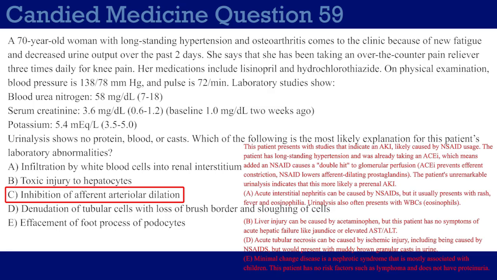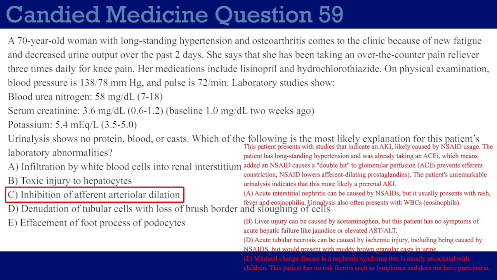Choice B, toxic injury to hepatocytes, is kind of a distractor. Of course, I was vague with the painkiller medication, and maybe some of you assumed that it might have been acetaminophen. But even if we assume that, it doesn't really make sense because she has no symptoms of acute hepatic failure, she has no jaundice, she has no elevated liver enzymes, so there's no reason to assume this.